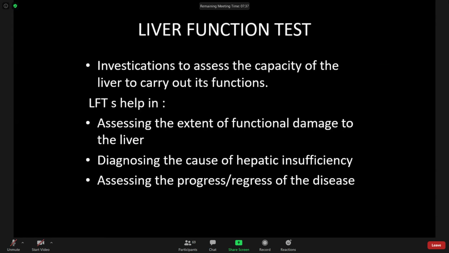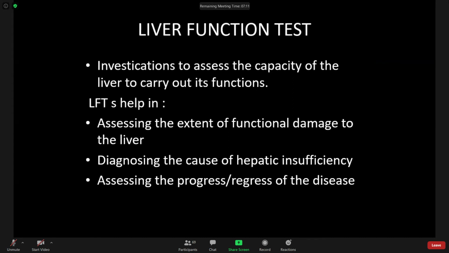Now, liver function test. Liver function test is the investigation to assess the capacity of the liver to carry out its function. So the liver function test helps in assessing the extent of functional damage to the liver.